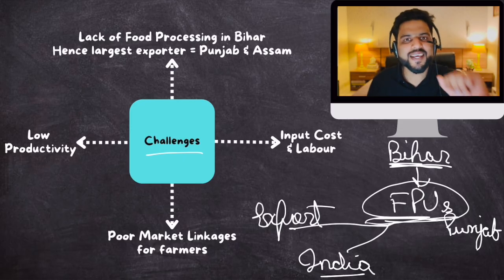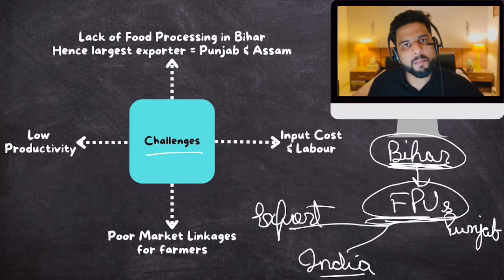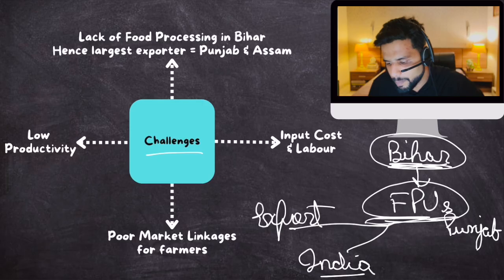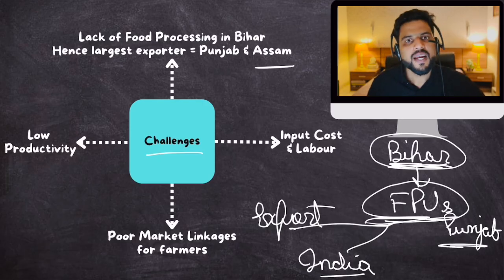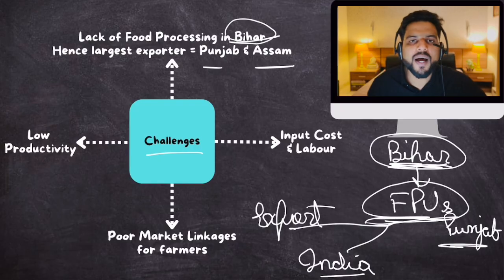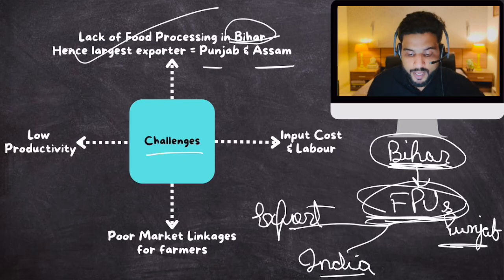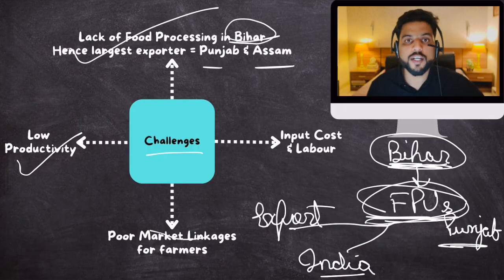Now, the catch is, you see, 90% of makhanas are produced in Bihar, but the maximum money is being earned in Punjab or Assam. The largest exporters of makhanas in India are Punjab and Assam, though production is in Bihar. And the reason is that Bihar does not have enough food processing units. So you need to focus on this. You need to focus on productivity issues. You need to provide good market linkages and good price discovery to farmers so that farmers earn more. If farmers earn more, more farmers would grow makhanas.